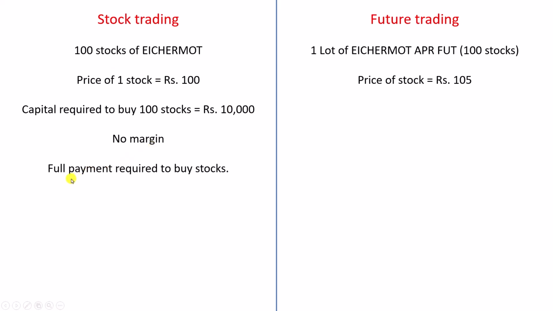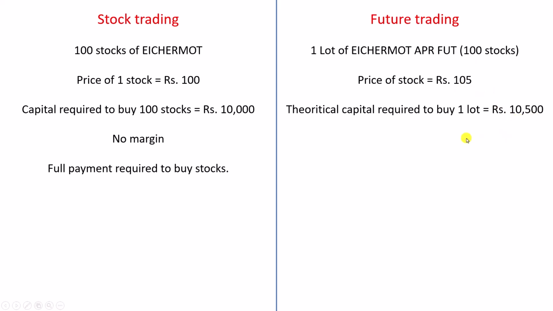Full payment is required. Now when we come to futures, the theoretical capital required to buy one lot is 10,500, because 100 into 105 rupees is 10,500 rupees.